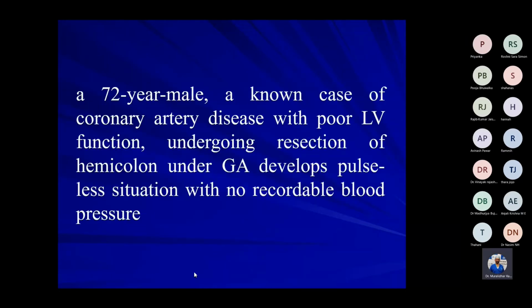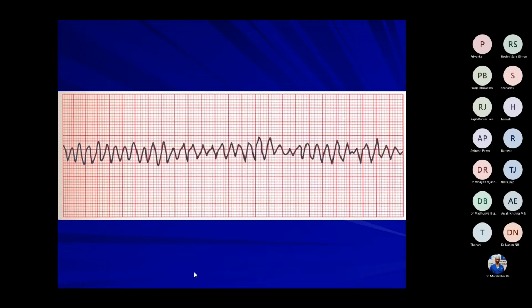Next case is for Pooja. Yes, similar, sir. A 72-year-old male, poor LV function, resection of hemicolon under GA, develops a pulseless situation, and the ECG is like this. This is a wide QRS complex with no P waves, irregular. This is ventricular fibrillation, sir. So what do you do for ventricular fibrillation? It is an emergency. We will follow ACLS guidelines, so we'll start CPR.